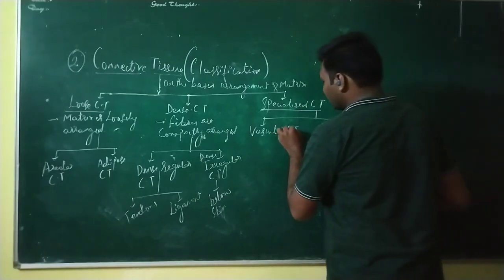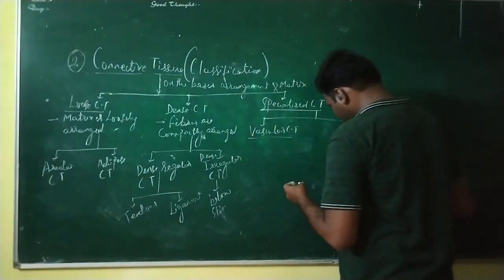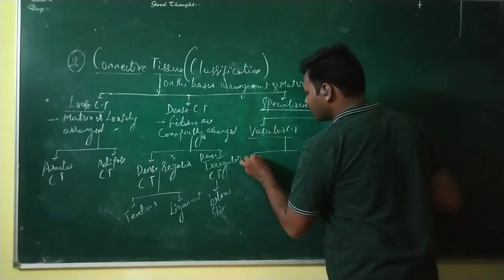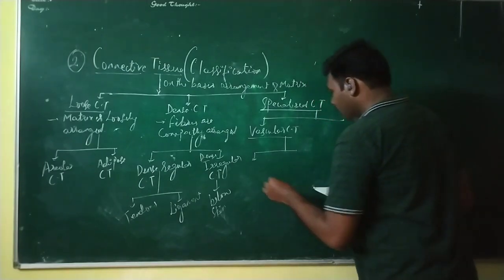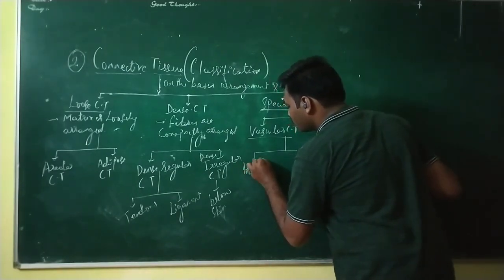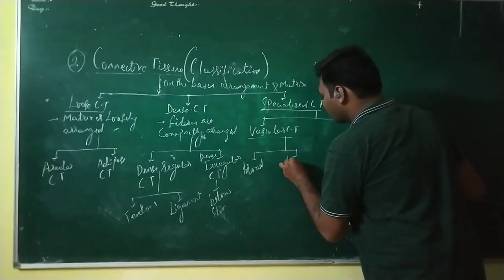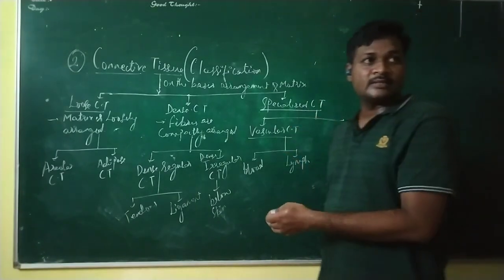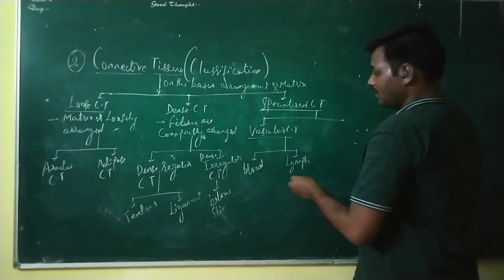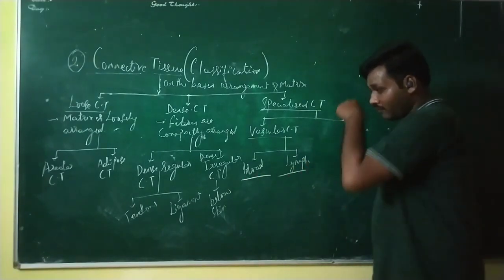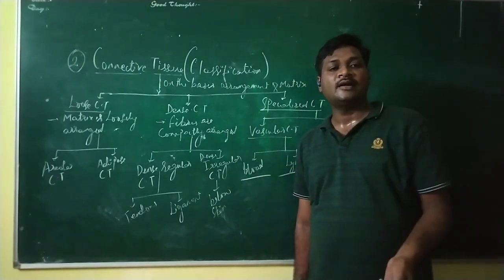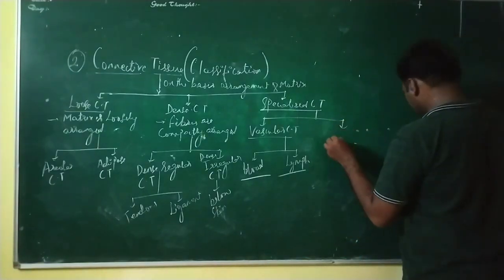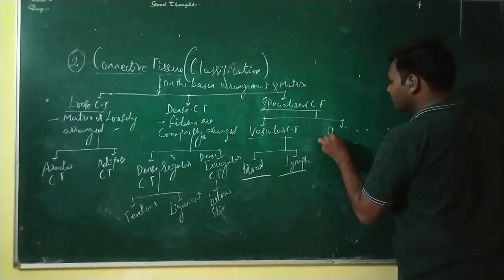This vascular connective tissue is further studied in two forms: the blood and second is the lymph. We will study the physical and chemical properties of blood as well as lymph, and we will see their functions also. And the other type is the skeletal connective tissue.